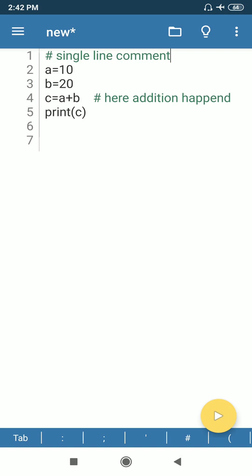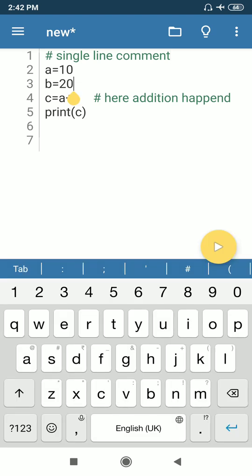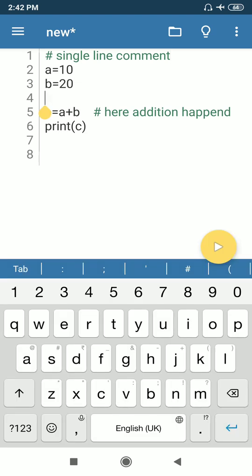Now I'm going to show you multiple line comment, and I will write here a and b. I'm going to write comments as a student.